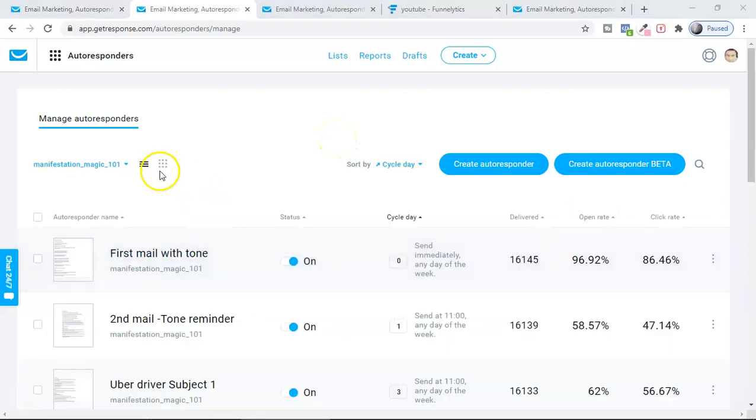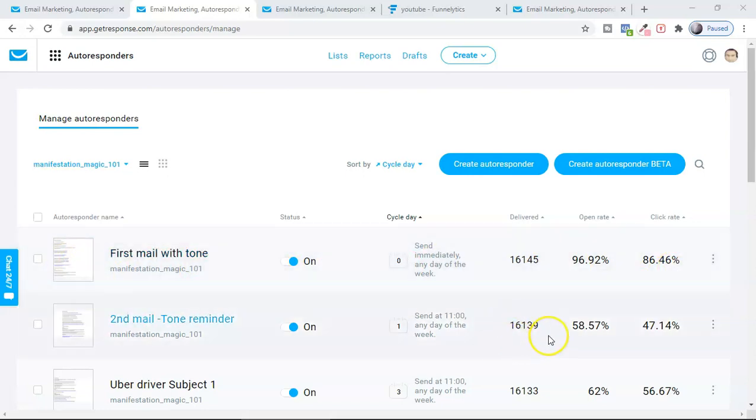So if I open this email sequence or campaign to see how many people have been delivered this email, you can see the first email was delivered to 16,145 people, and the open rate is good here, 96%, and then the click rate to download the lead magnet which I offer them in this email is 86%.